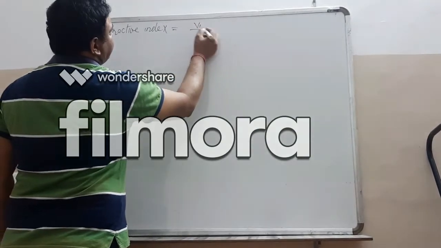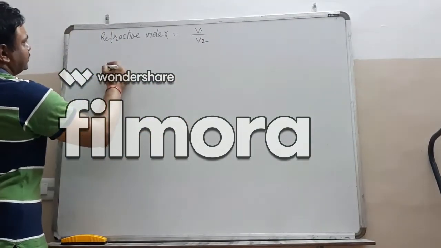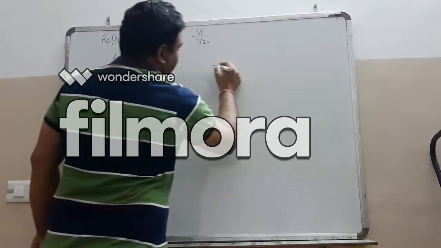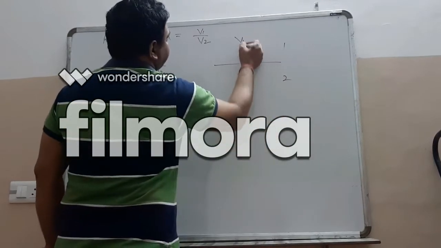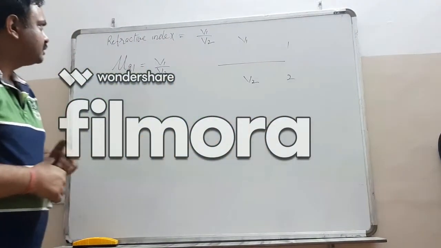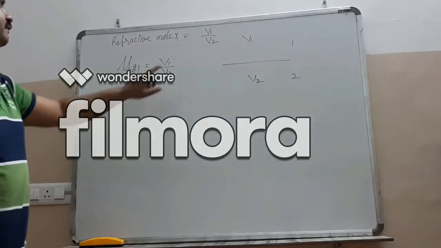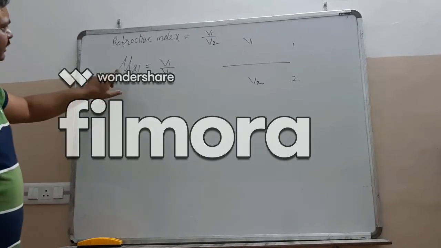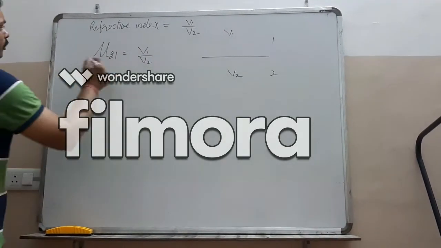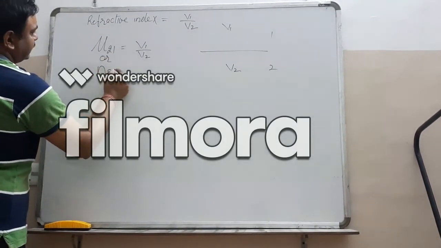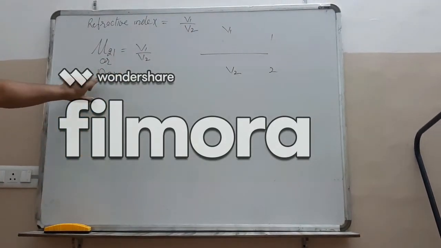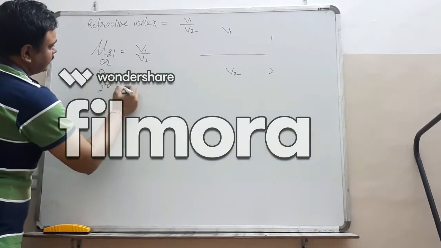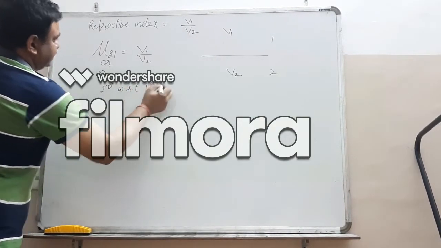Speed of light in one medium to the speed of light in other medium. First medium, second medium. So refractive index is defined as speed of light in one medium to the speed of light in other medium. When we write mu21 or n21, it is the refractive index of second medium with respect to first medium.